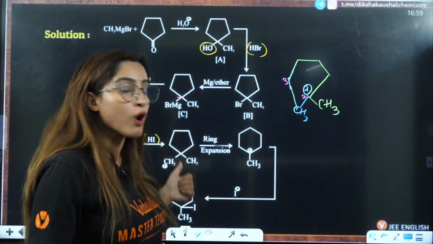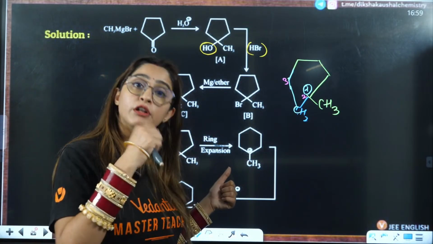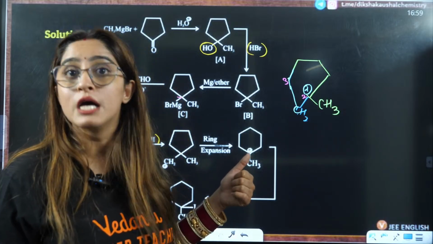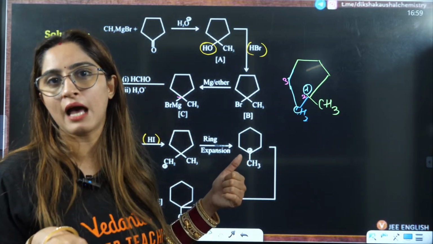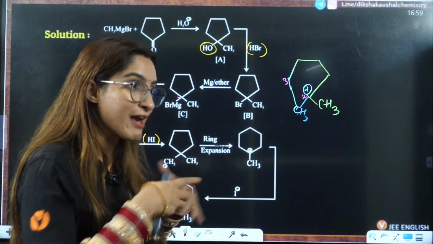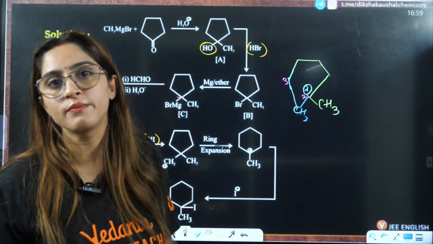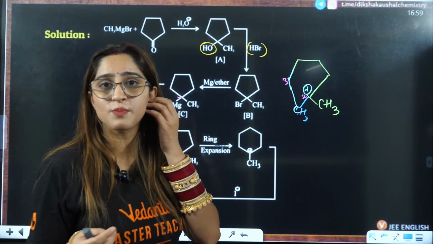Ma'am, if here we already had a 6-membered ring, then will we convert it into a 7-membered ring? A 7-membered ring is not stable as compared to a 6-membered ring, right? Everyone wants to get converted to a 6-membered ring. So that's why ring expansion happened here.